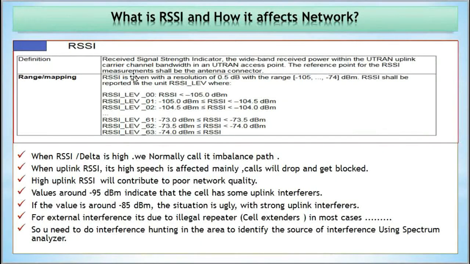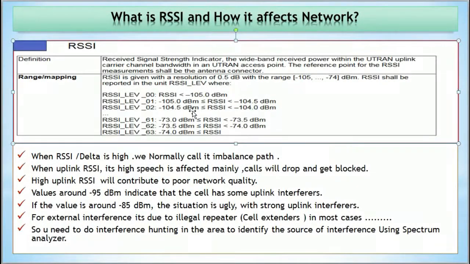RSSI is given with a resolution of 0.5 dB with the range of -105 to -74 dBm. RSSI shall be reported in the unit of RSSI level. Here we can see RSSI level 00 is RSSI less than -105 dBm, and RSSI level 01 ranges from -105 to less than -104 dBm.